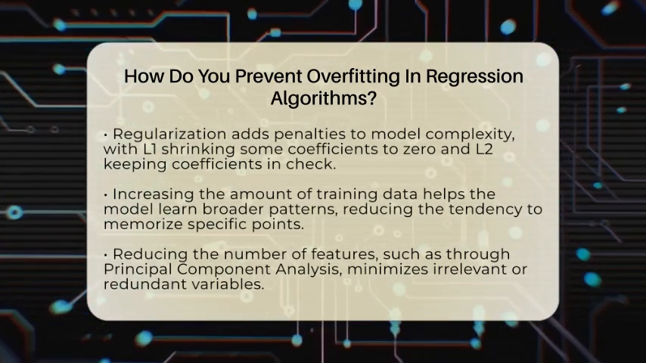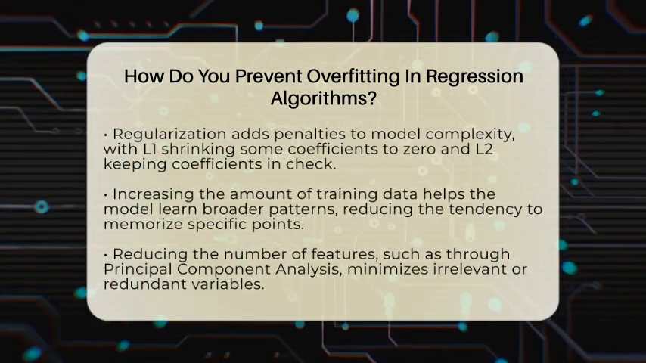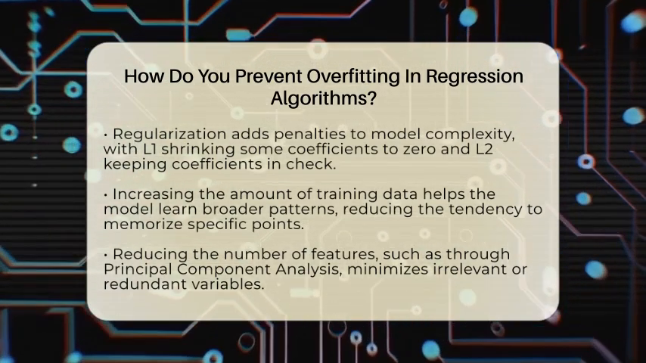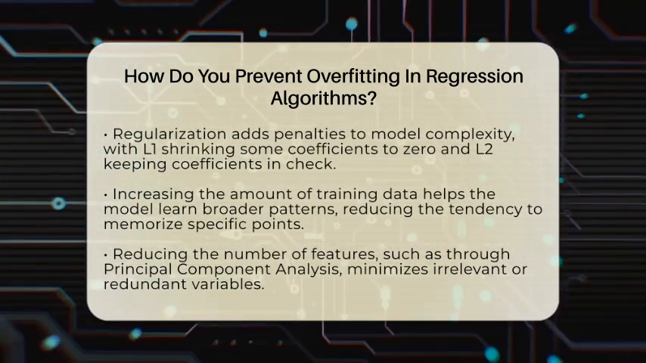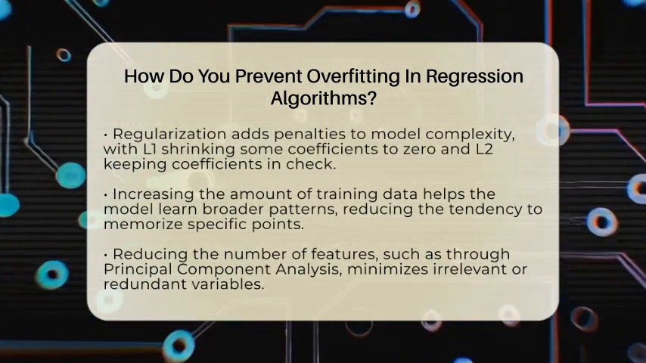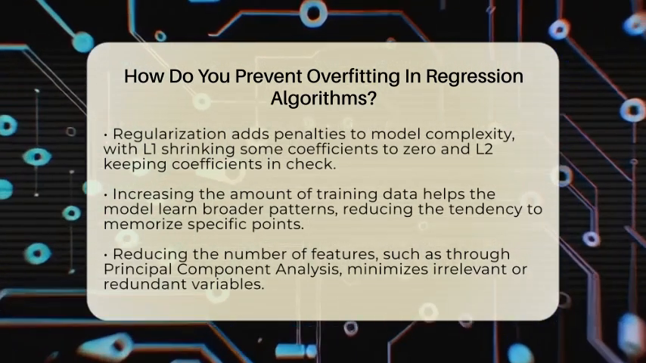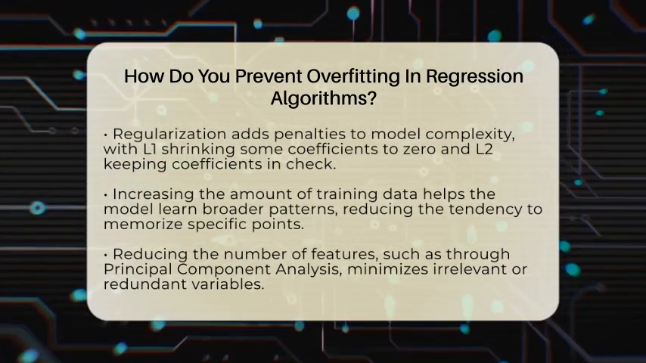Adding more data is also very helpful. When you give the model more examples, it learns broader patterns instead of memorizing specific points. This makes it better at predicting new data. If you only have a small data set, the model might latch onto irrelevant details, but with more data, it's less likely to do that.